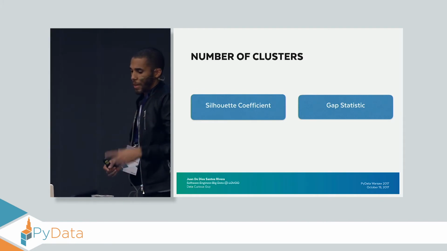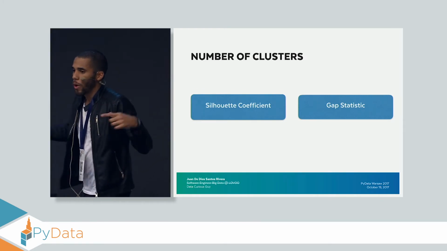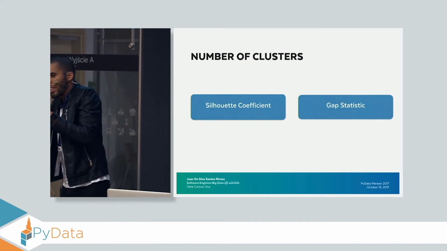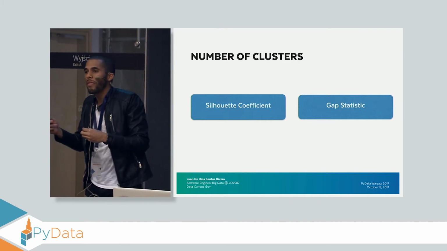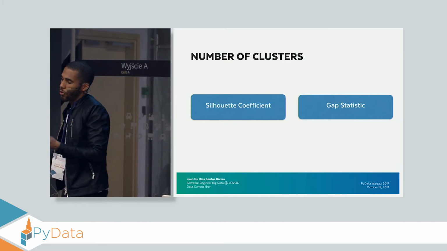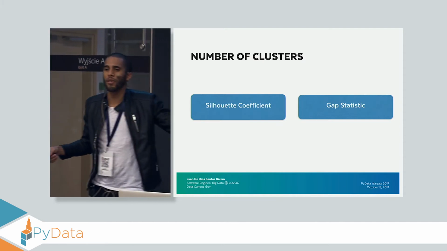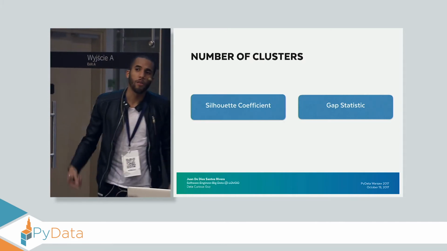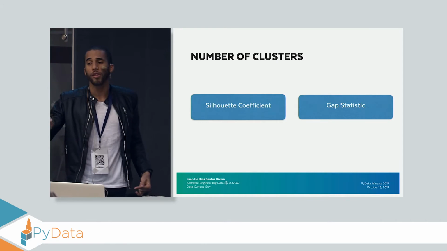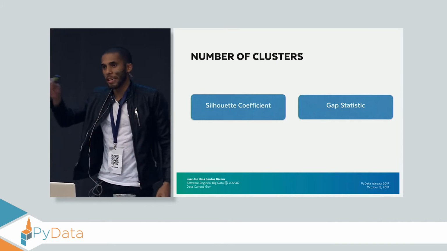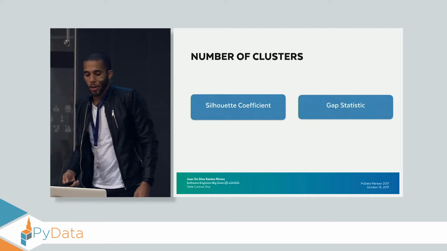In other words, these values are from -1 until 1. So the closer the point is to the center, the more similar it is to the others, the higher the score is going to be. On the other hand, if the point is really separate from the center of the cluster, then it's going to be -1. And in theory, this means that this data point would be better in another cluster.